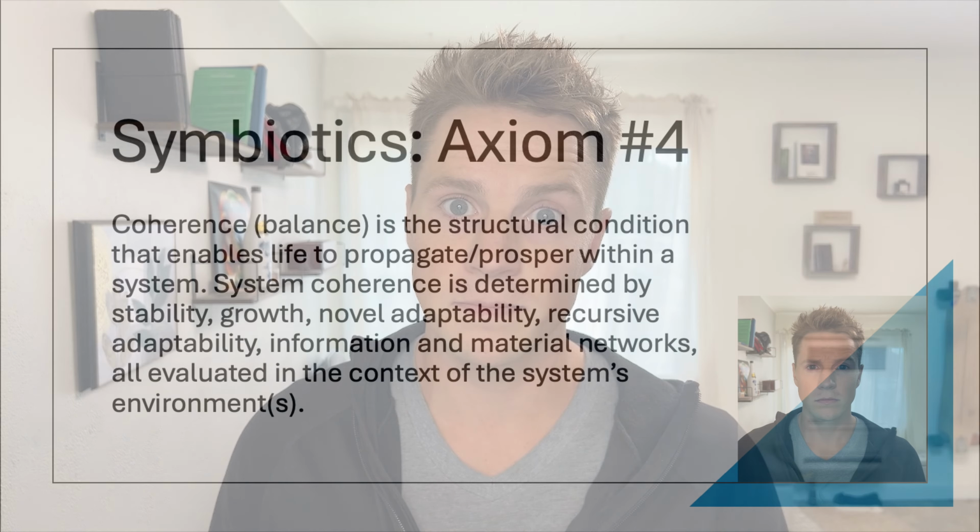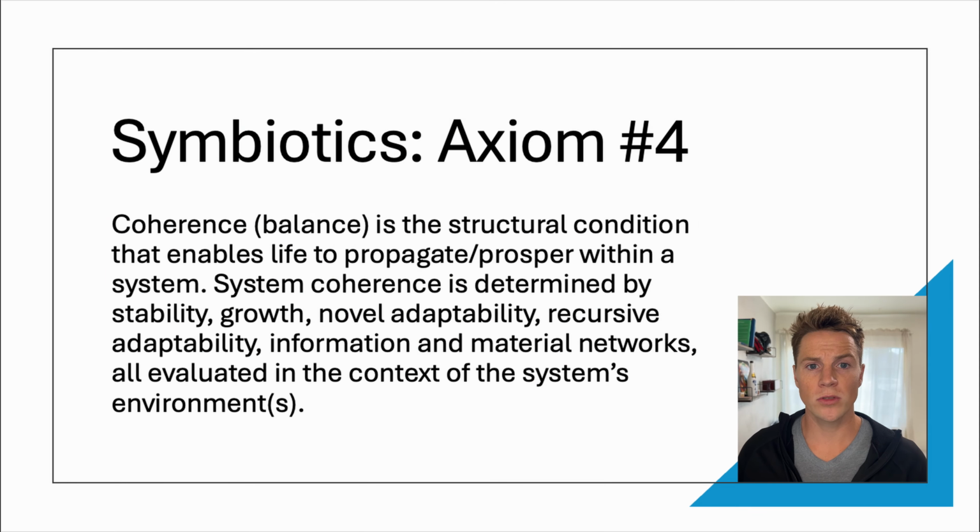With us moving towards a world where we are handing over more and more authority to AI models in order to make decisions for us, we must define what good and bad actions are to train these AI models with, so that way it represents our best interests. With that being said, Symbiotics proposes that good and bad actions are defined by how they affect coherence within their environments. Axiom 4 is as follows.